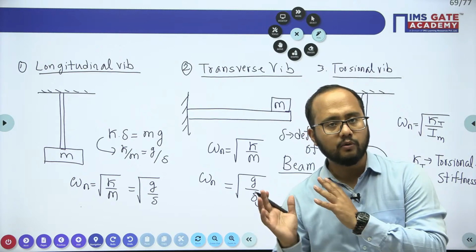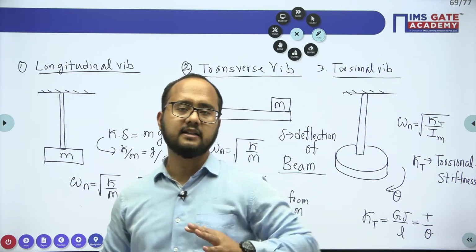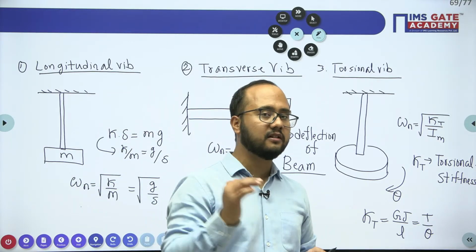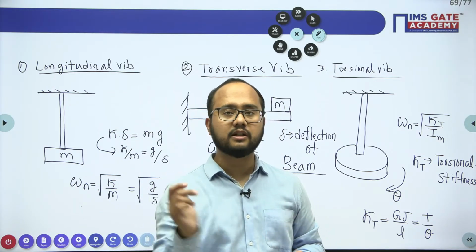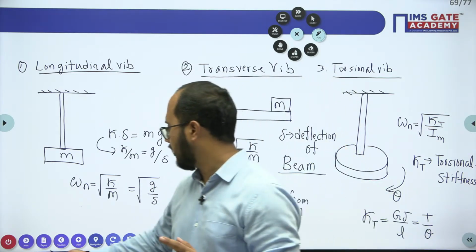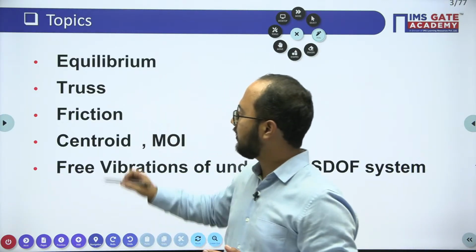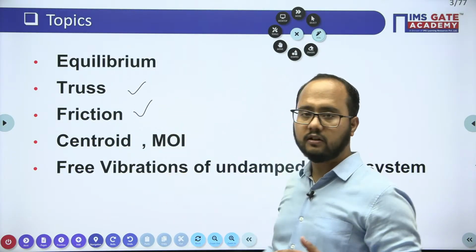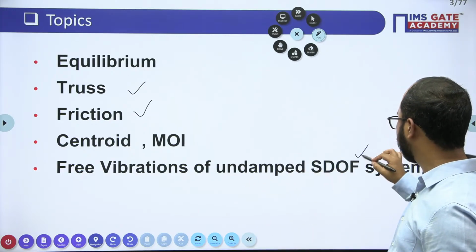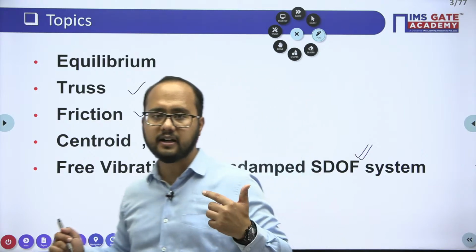So we have almost covered everything in engineering mechanics, which is the common part for mechanical and civil. The civil part is completed. We have discussed equilibrium, thrust, friction, centroid, moment of inertia, and vibration. Remember this point, everyone: thrust and friction have more weightage, and obviously in civil engineering they will be asking a lot of questions from these also.